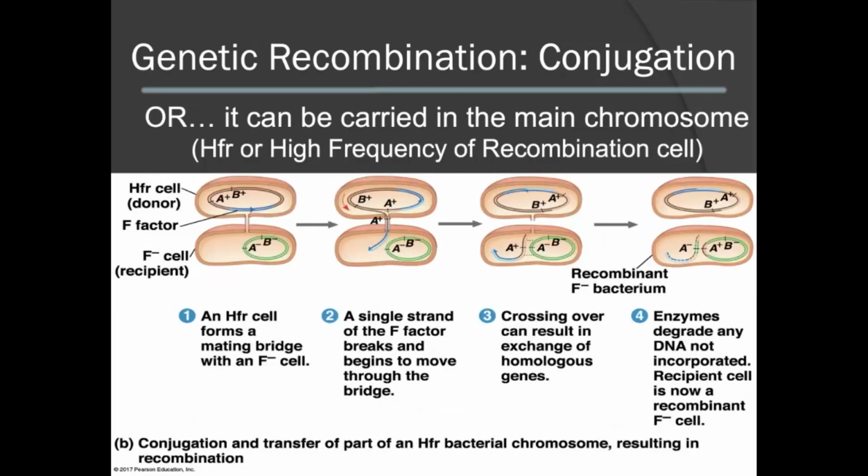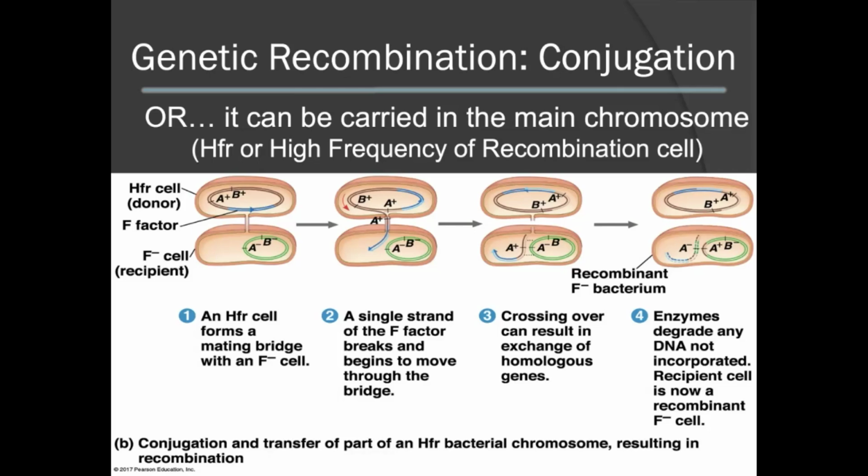Also remember that the fertility factor can also be carried in the main chromosome. In this instance, we have conjugation between an HFR, high frequency of recombination, cell that has the F factor incorporated into the main chromosome. We would term this the HFR cell or donor cell. Also note that we have it connected by a mating bridge to an F minus cell, which is termed the recipient. In this instance, the genome is copied and transferred into the recipient cell.